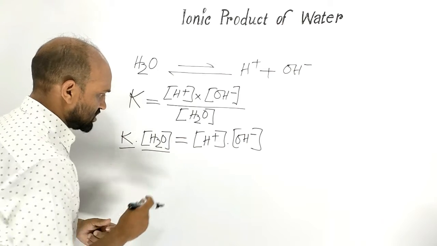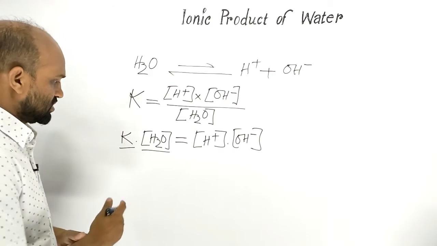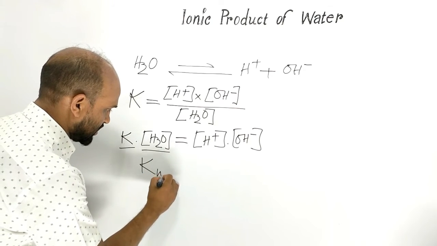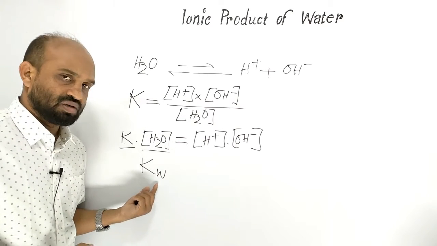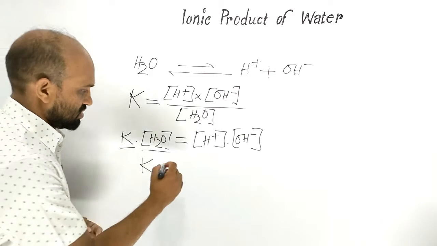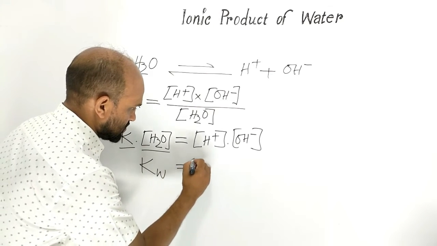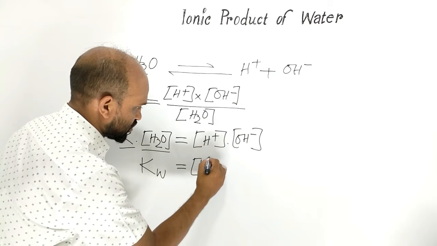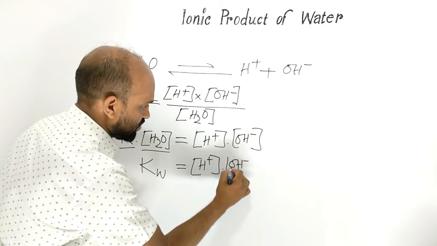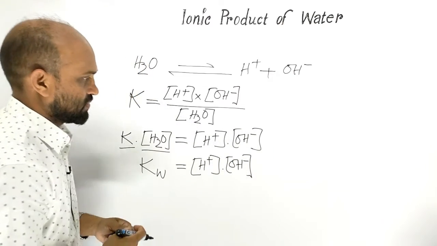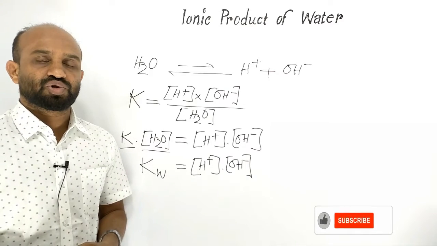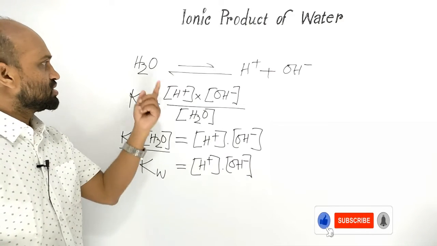If this is considered constant, then we can write a new constant Kw. Here W stands for water. Now Kw is equal to concentration of proton times concentration of hydroxide ion. Here Kw is called ionic product of water.